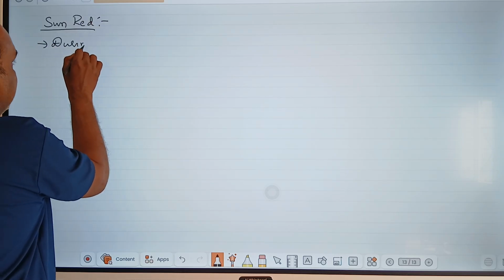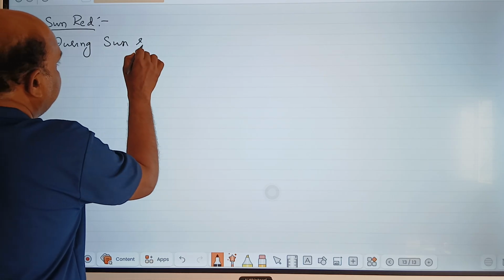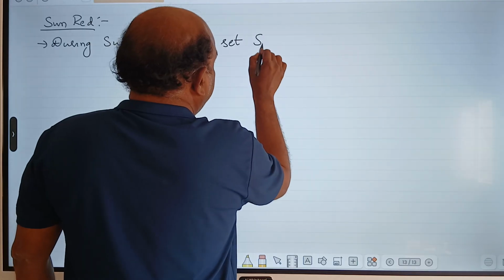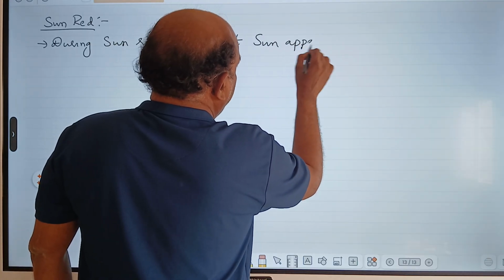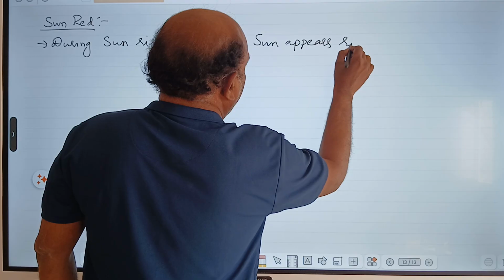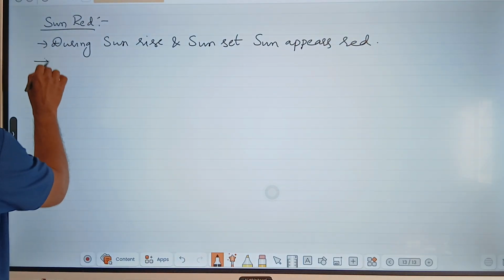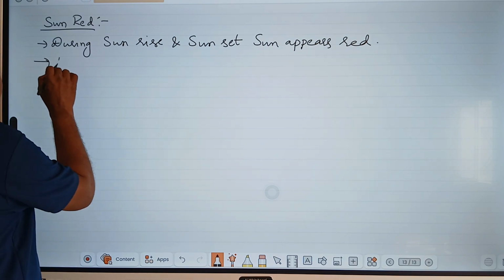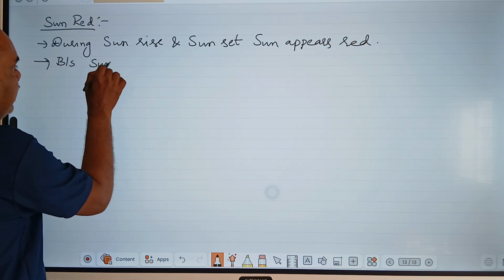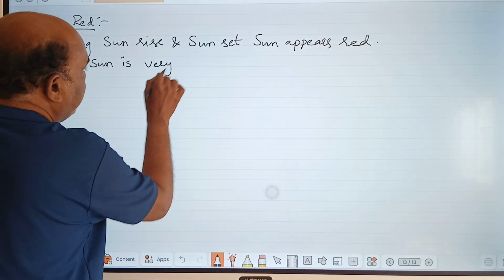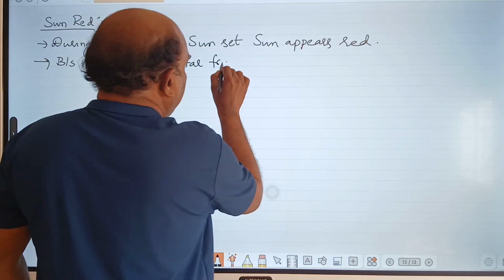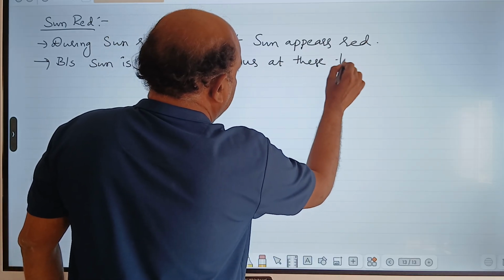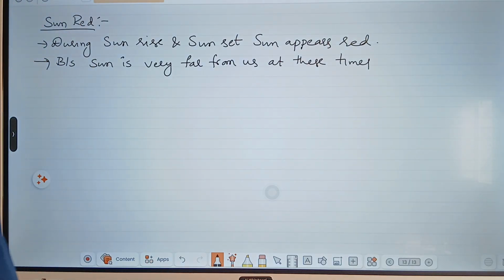During sunrise and sunset, the sun appears red. Because at these times the sun is very far from us.